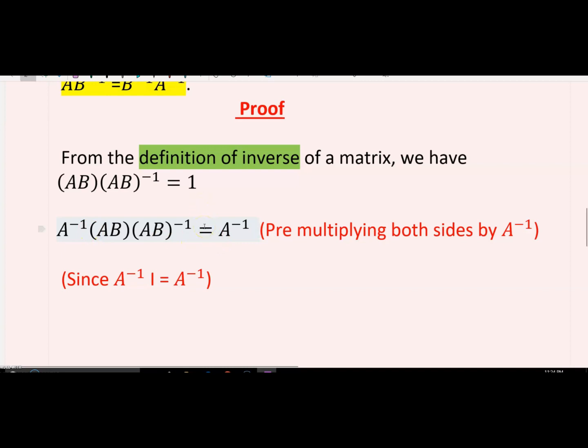Now after that, we can apply the associative property here.